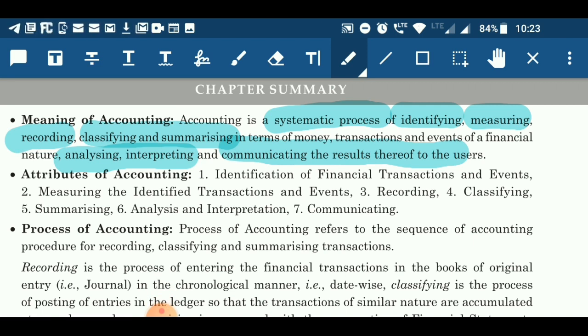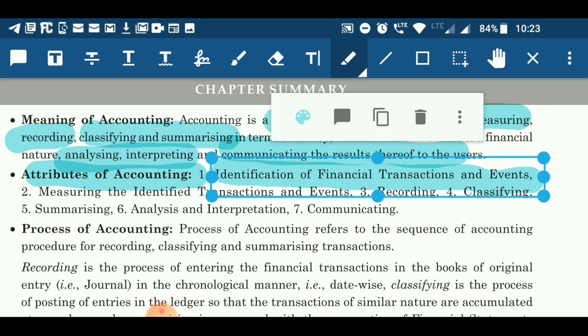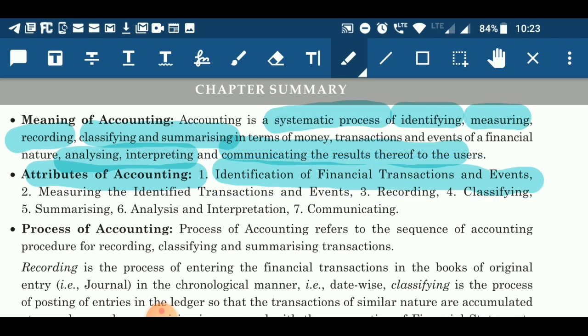Now, after knowing the meaning of accounting from the definition given above, we can derive some of the features of accounting also. Those features are: first, identification of financial transaction or event. In accounting, we will identify the events of financial character.